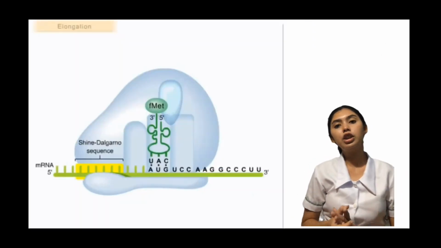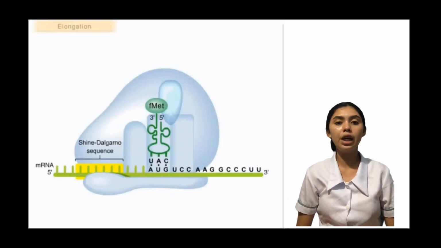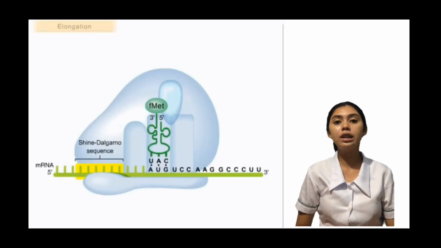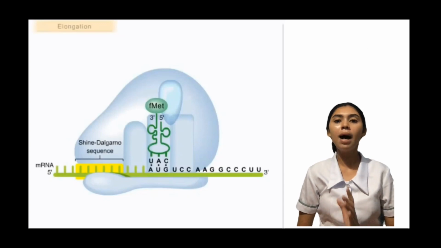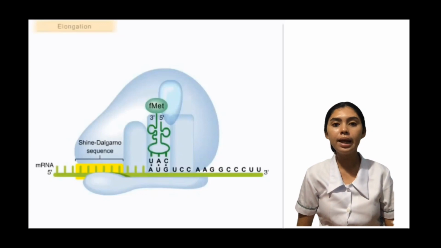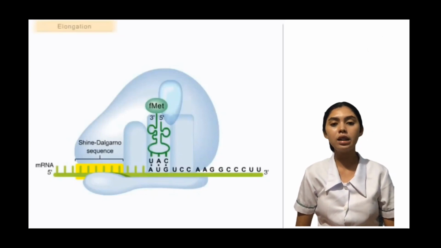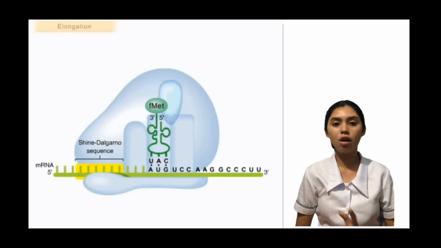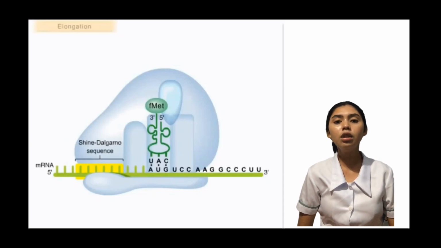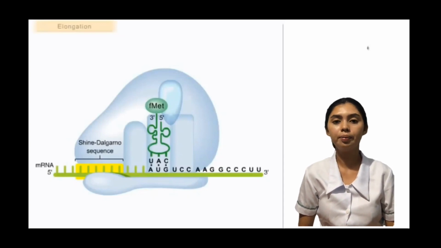So once translation initiation is complete, elongation begins. The elongation phase consists of 3 steps: binding of a tRNA to the ribosome, formation of a peptide bond between adjacent amino acids, and movement of the ribosome to the next codon. Elongation continues 1 codon at a time until a stop codon is reached.